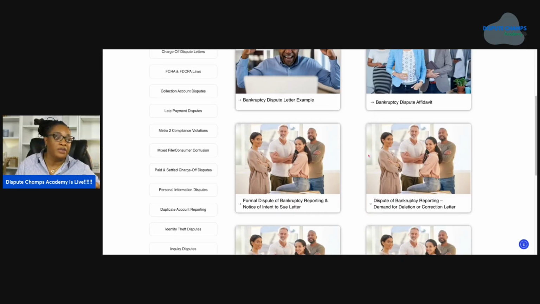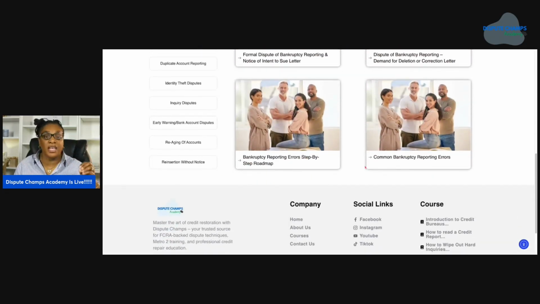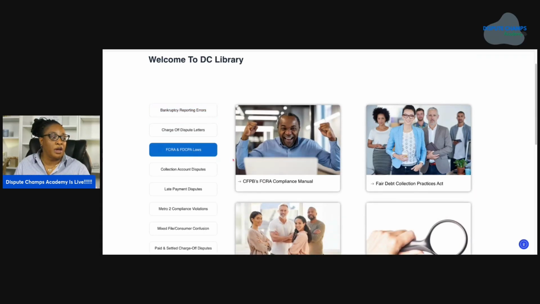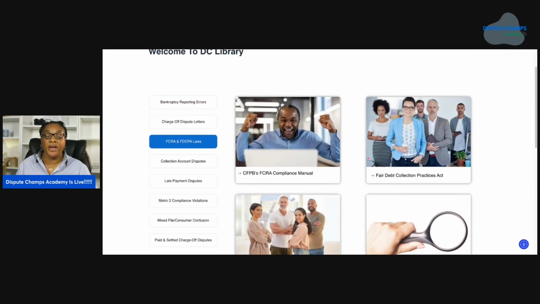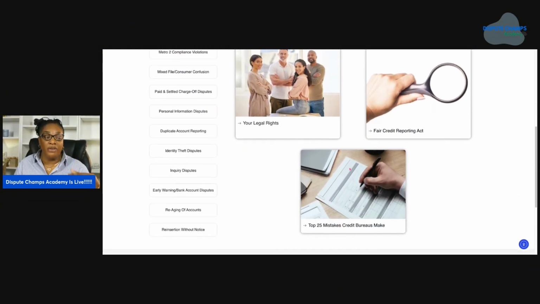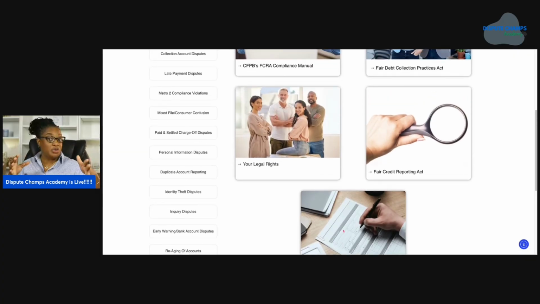We have affidavits, letters, laws, just all the things, like anything that you can think of or that you don't think of that you can use to do research with and researching bankruptcy and how to get it off your credit report. We have Fair Credit Reporting Act, Fair Debt Collection Practices Act laws, manuals, your rights, Fair Credit Act report, top 25 mistakes credit bureaus make. You need to know this stuff if you're going to be like a professional disputer.